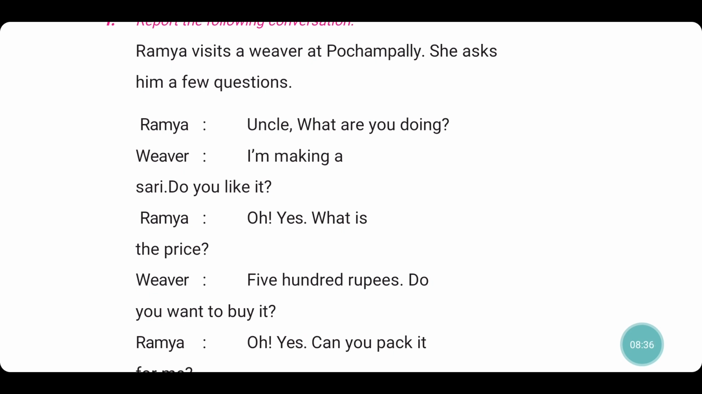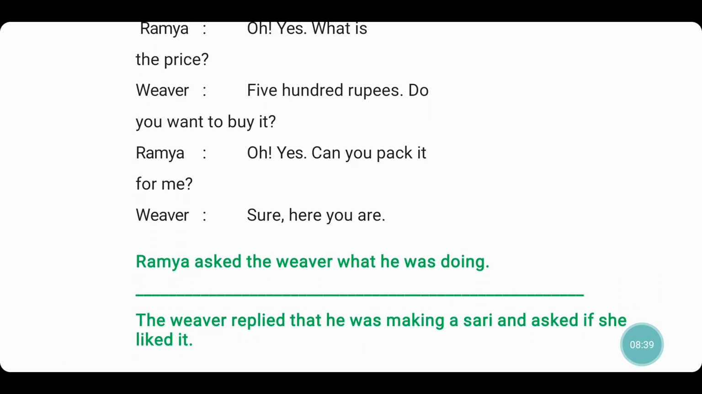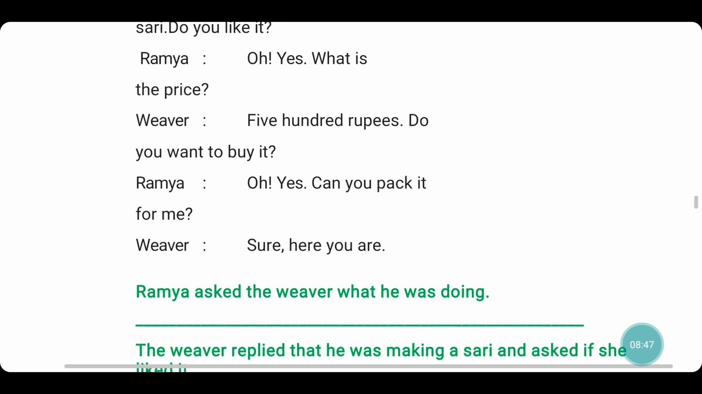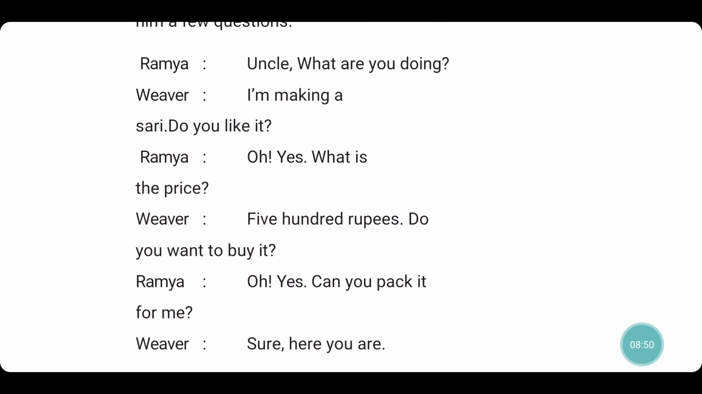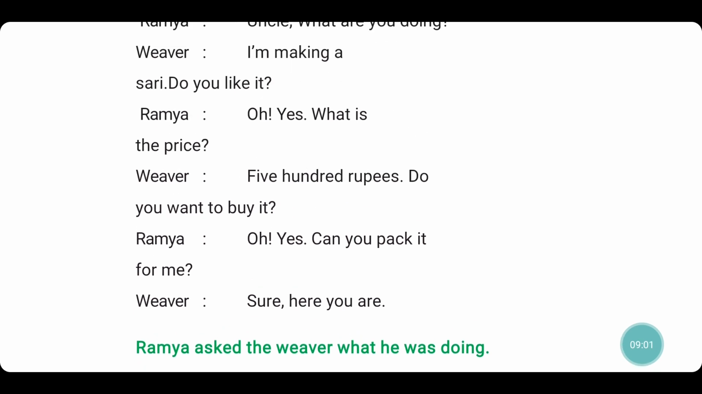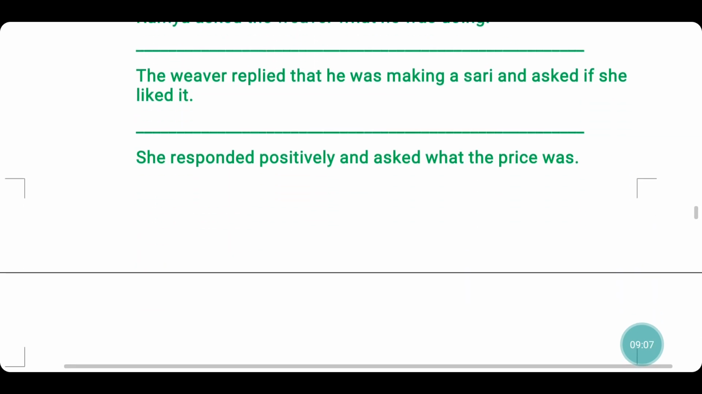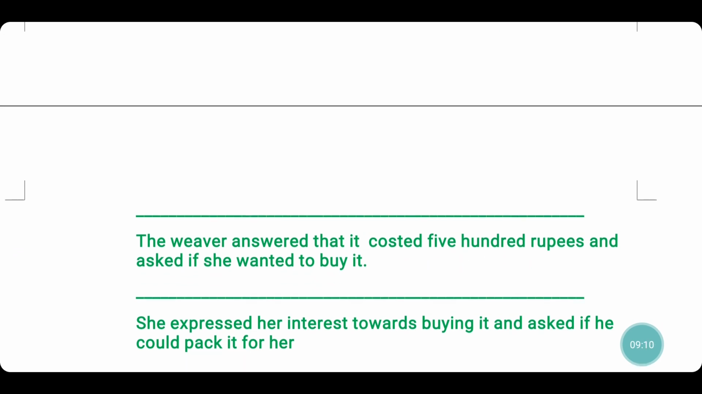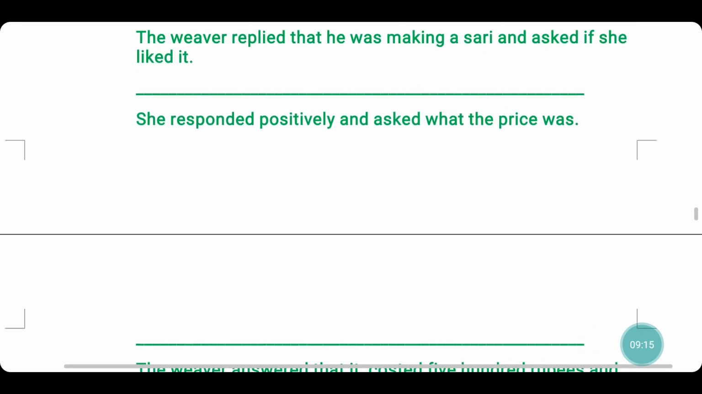Weaver says, "I am making a sari. Do you like it?" The weaver replied that he was making a sari and asked if she liked it. Ramya says, "Oh yes, what is the price?" Ramya responded positively and asked what the price was. Weaver says, "500 rupees. Do you want to buy it?" The weaver answered that it cost 500 rupees and asked if she wanted to buy it.